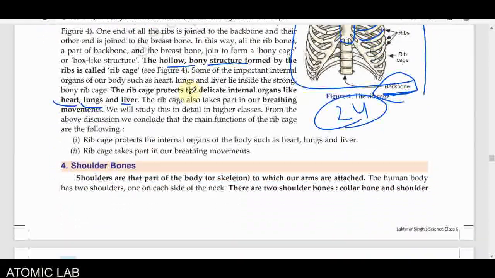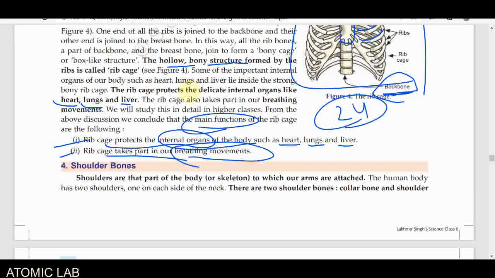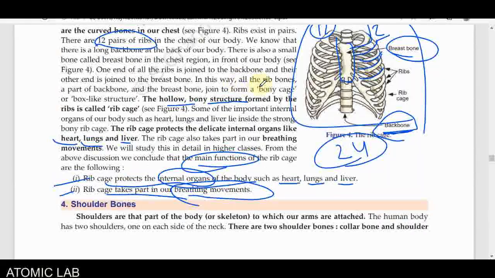So you see the major function of our rib cage is to protect the internal organs of the body, such as the heart, lungs, and liver. And another function is that the rib cage takes part in our breathing movements. When we breathe, the rib cage also makes a small movement. When we inhale air, it expands, because as the air is inhaled, our lungs increase in size, so the ribs also move out.